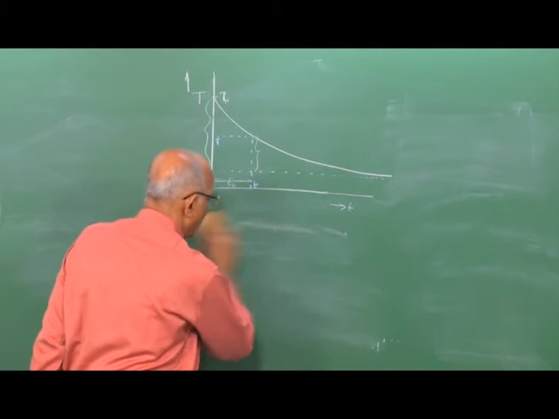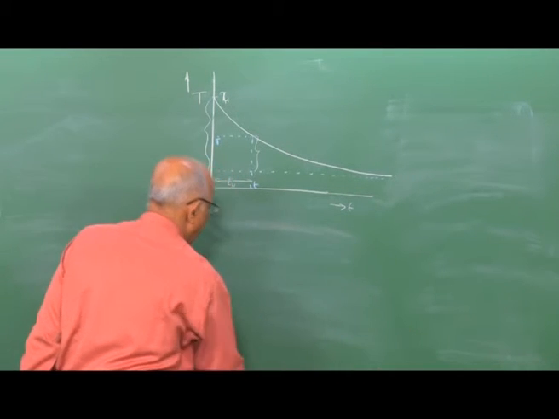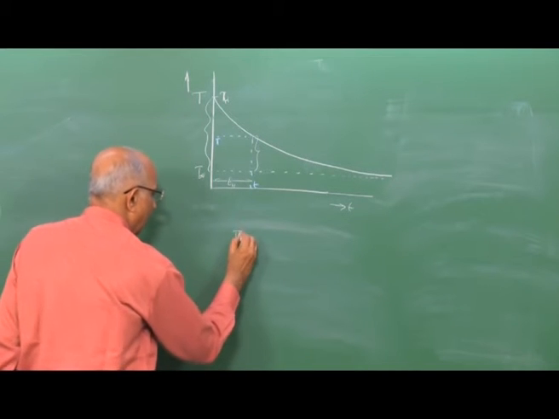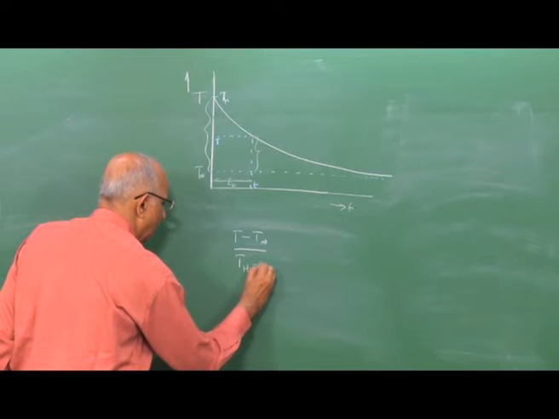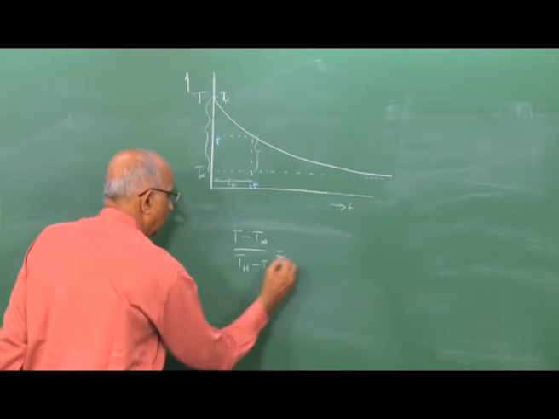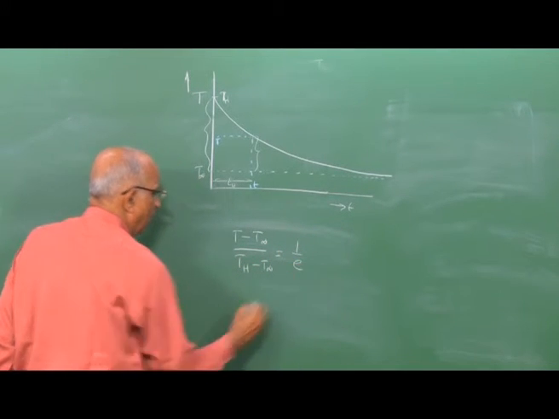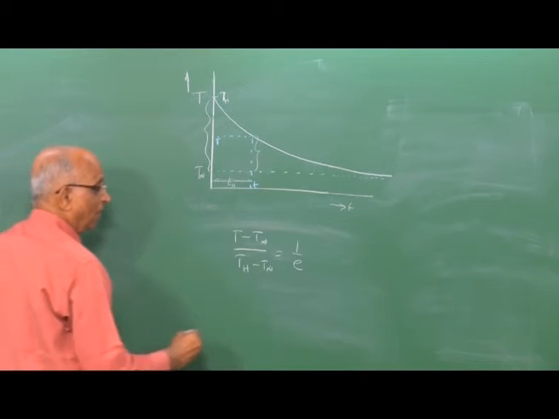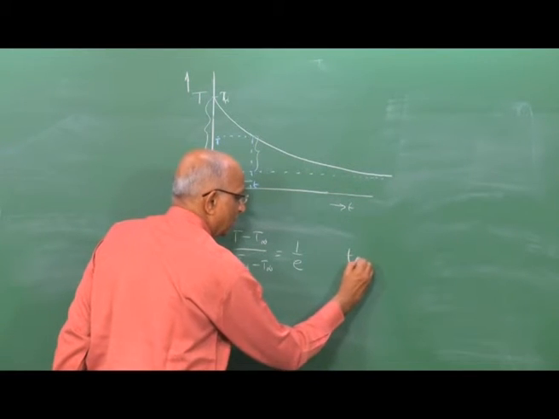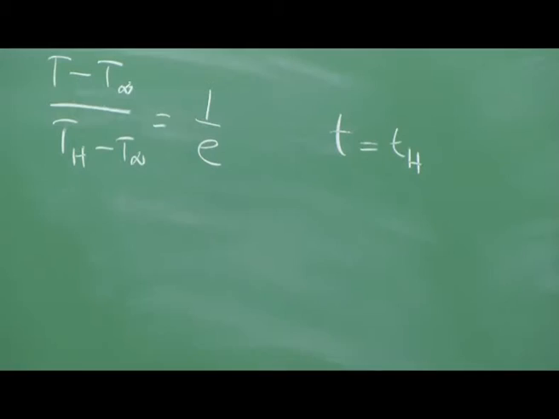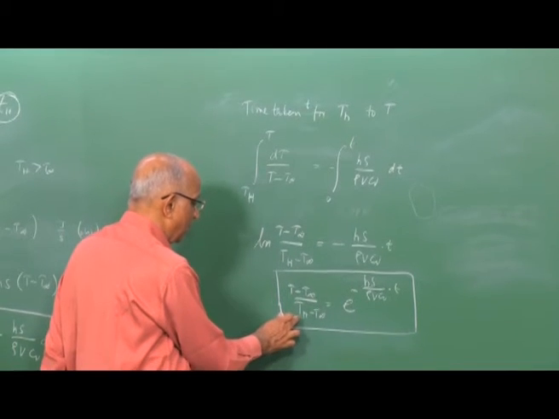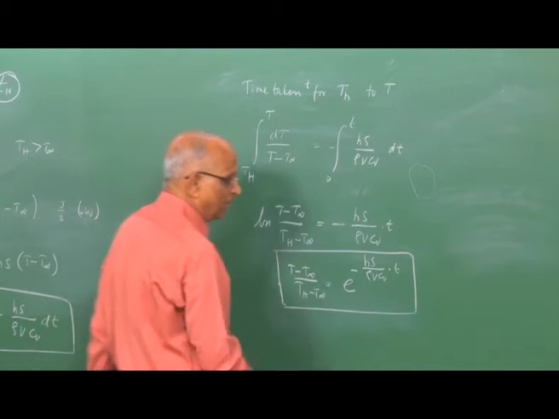It is an exponential decrease, and therefore I write: when T minus T ambient divided by Th minus T ambient is equal to 1 over e, then my characteristic time is equal to the heat transfer time, and let us work out the time based on this expression. Now T minus T ambient divided by Th minus T ambient is 1 over e.